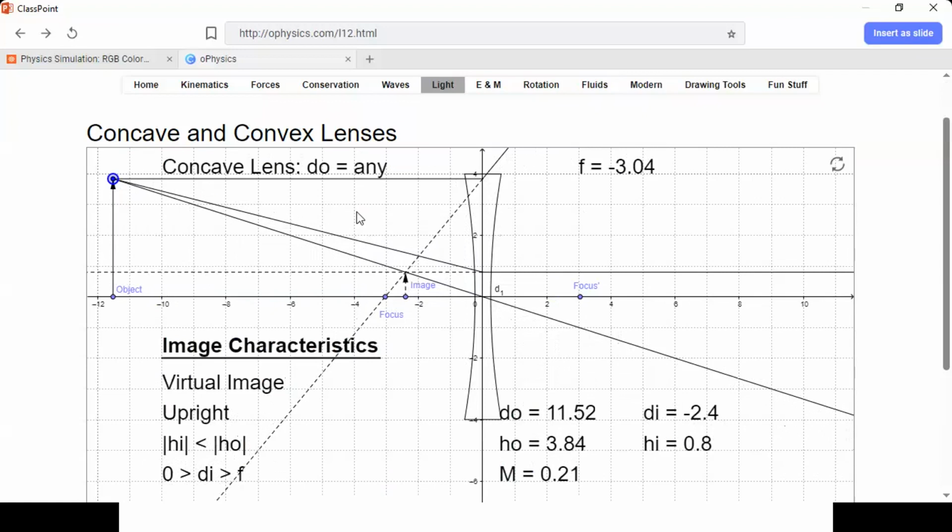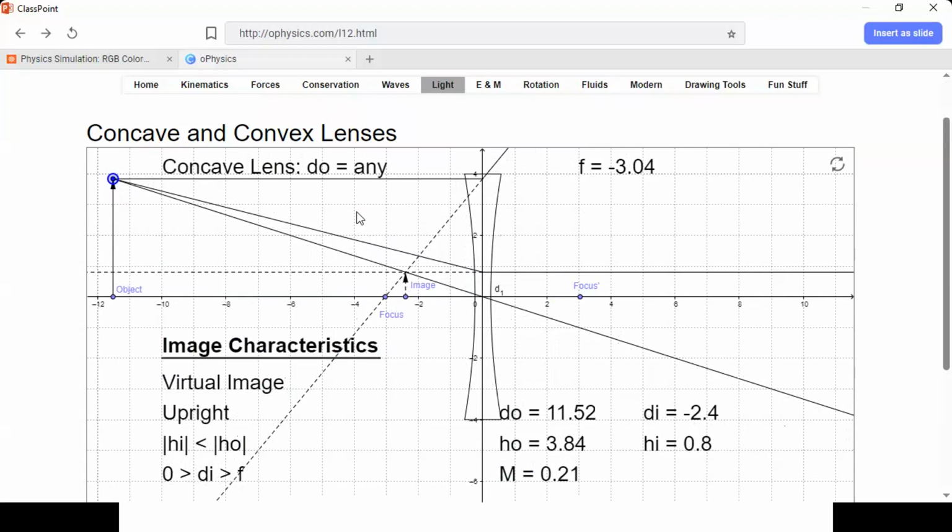What are the applications of these? One of the applications of the concave lens is in telescopes and microscopes. Sometimes we use a combination of two lenses. Sometimes we use a combination of lenses and mirrors in a telescope.